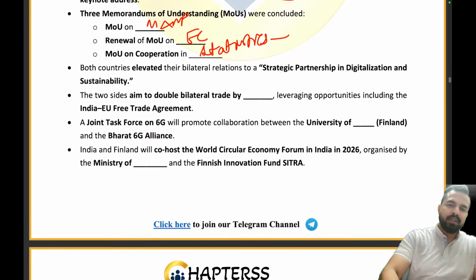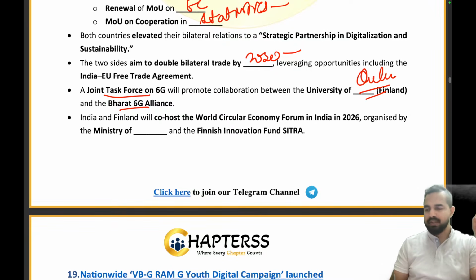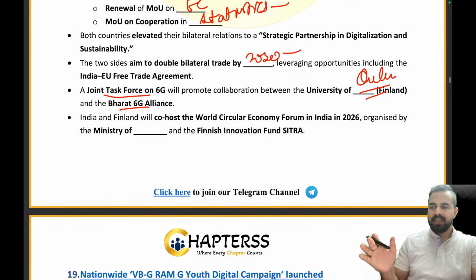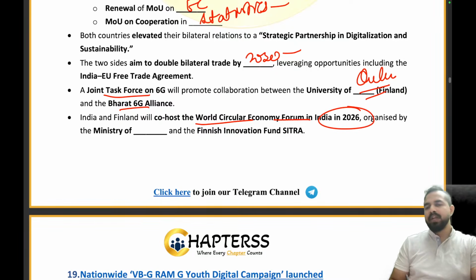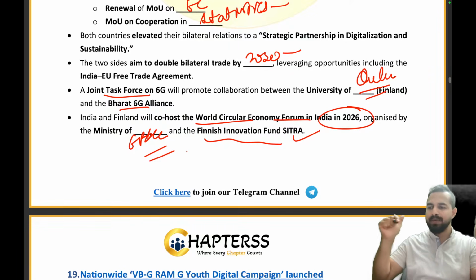Absolutely right, everyone. The two sides aim to double bilateral trade by 2030. Right? We are having a joint task force on 6G, Bharat 6G Alliance, and the University of Oulu of Finland. They have come together for this particular task force. Then India and Finland will co-host the World Circular Economy Forum in India in 2026, organized by the Ministry of Dash and the Finnish Innovation Fund Sitra. So what is it? Ministry of Environment, Forest and Climate Change. That is the right answer. Clear, everyone? I hope that you guys are able to understand it, able to answer all these questions.